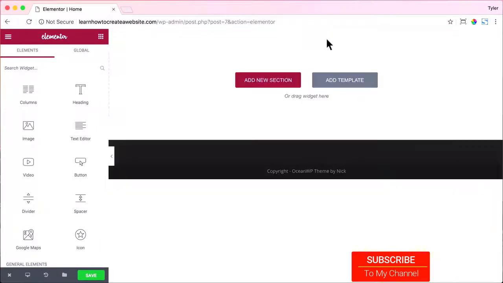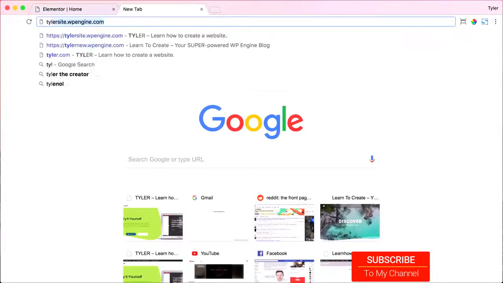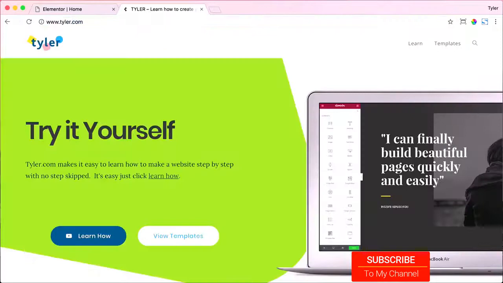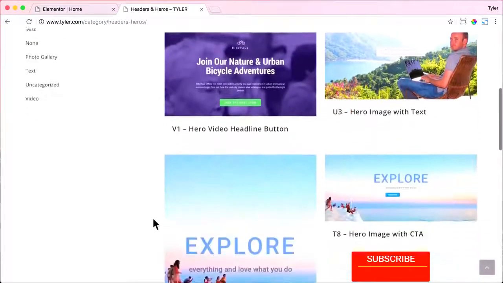creating your website. So now let's find the templates that we want to use on our website. To do that, just go to tyler.com, that's tyler.com, and you can click on templates or view templates down here. All right, once we do that, we have all of these different templates to choose from, and these are all just different sections to choose from that you can insert into your website.